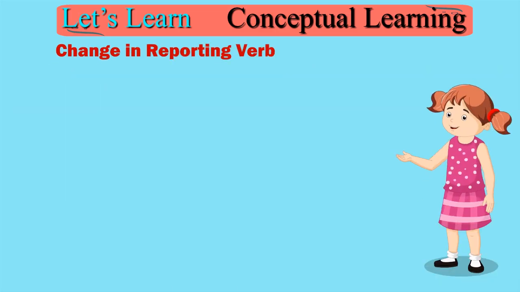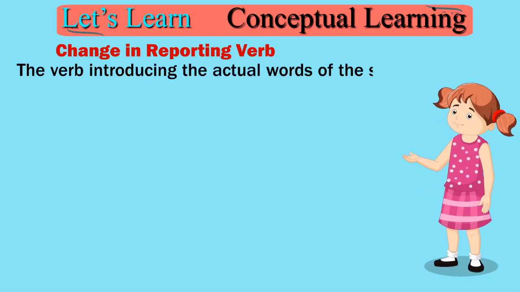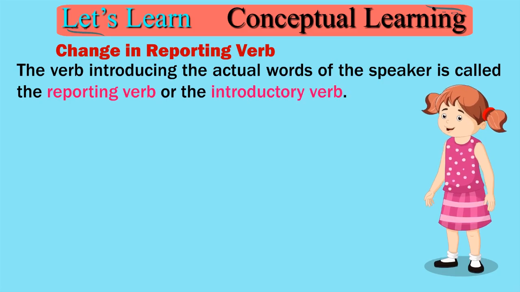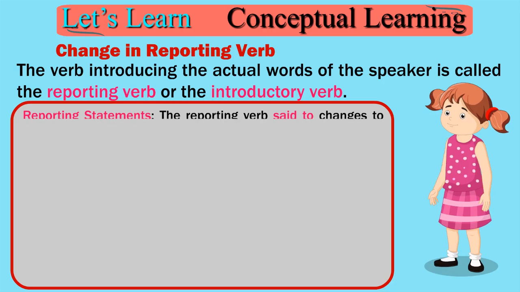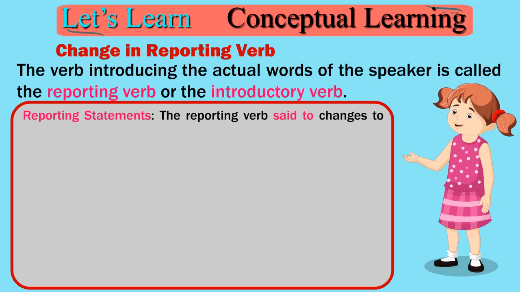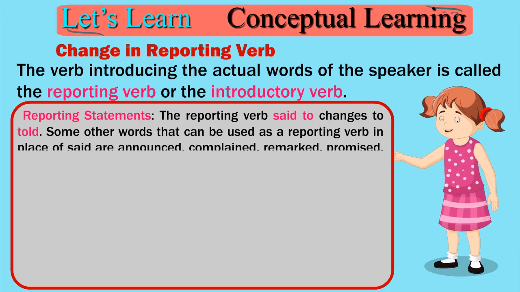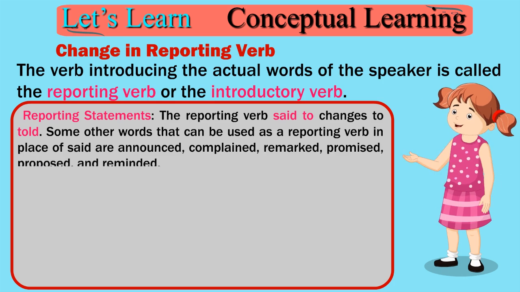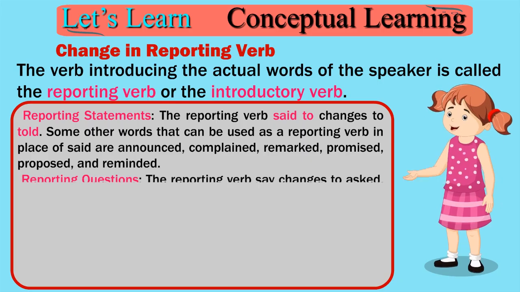Change in reporting verb. The verb introducing the actual words of the speaker is called the reporting verb or the introductory verb. Reporting statements, the reporting verb said changes to told. Some other words that can be used as a reporting verb in place of said are announced, complained, remarked, promised, proposed, and reminded.